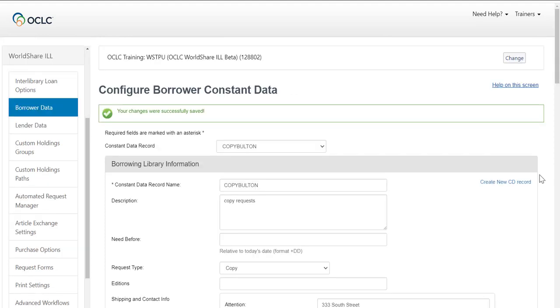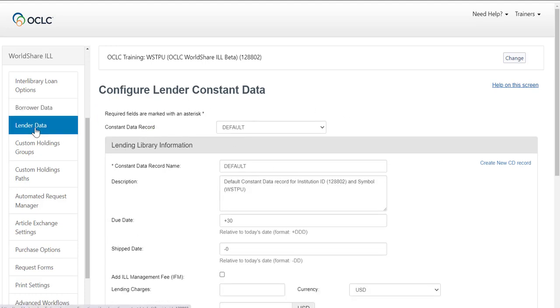Now, let's create a loan constant data as a lending library. On the left side panel, click Lender Data to create a new constant data. Click the Create New CD Record link located on the upper right side of the screen. Give a name to the constant data. Let's call this loan for 5. Give a description. Items we loan for 5.